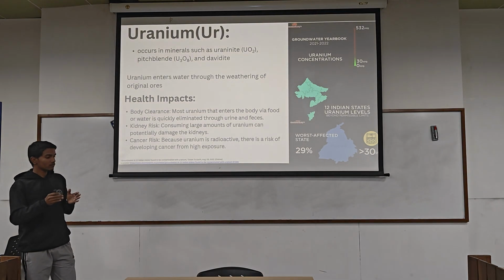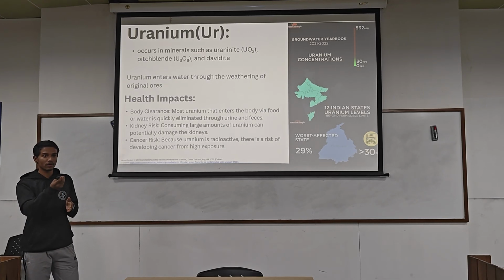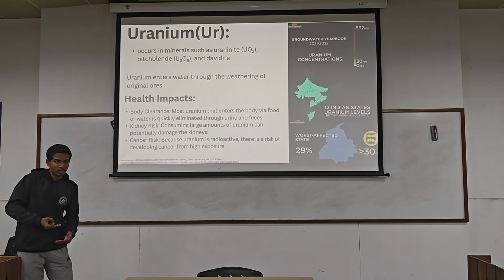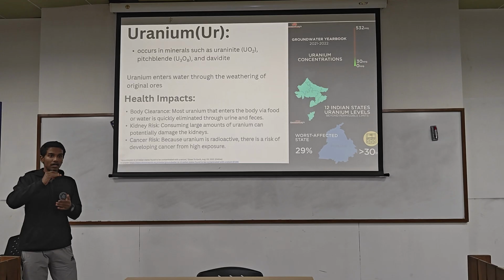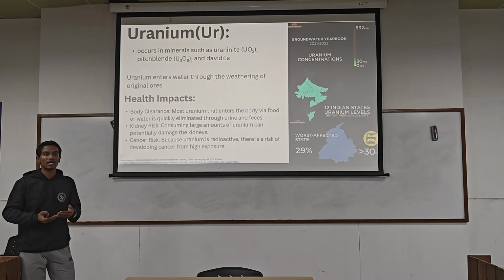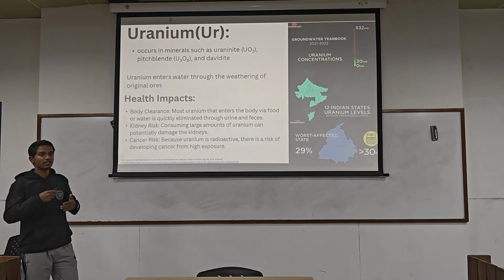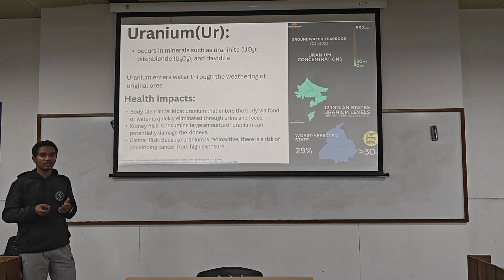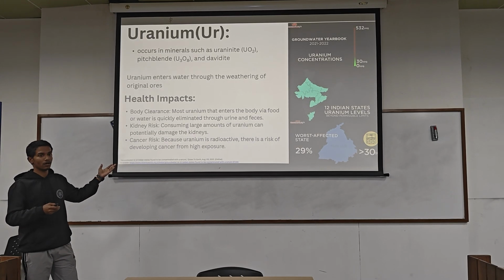Once you go deep through the groundwater, the groundwater tries to come up, so there is a mix between the shallow groundwater and the deep groundwater. Once this mixes, these minerals, which are in a very ionized form, oxidize, and that's how they come into our shallow groundwater sources.